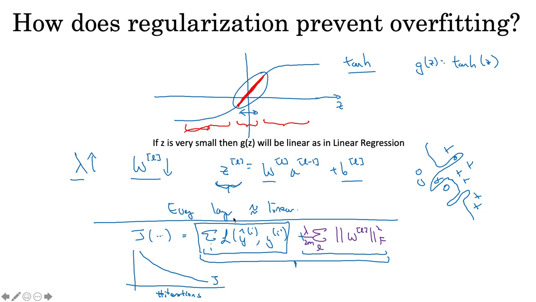So very large lambda approximately means linear. So this is our Frobenius norm, and it helps us to reduce the cost per iteration, and eventually we will see that these very fine details are simplified. So that was regularization.